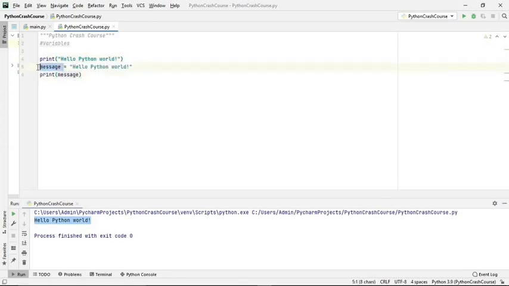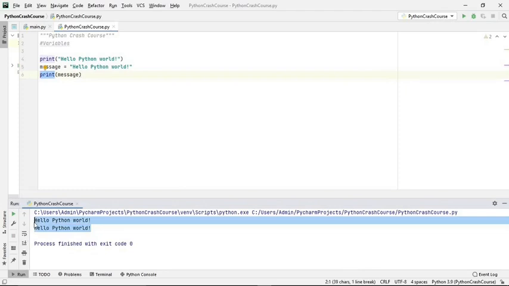So here message is the variable, and in this variable we want it to print hello Python world. Whatever is happening over here, the same thing will be happening over here, but here we are using a variable, storing this string in it, and finally with the print statement we are printing it. So let's see whether hello Python world is printed 2 times. Here exactly 2 times hello Python world is getting printed.